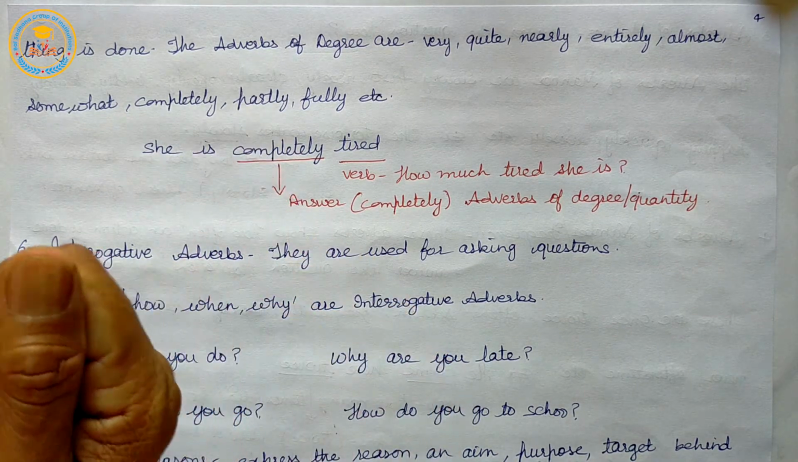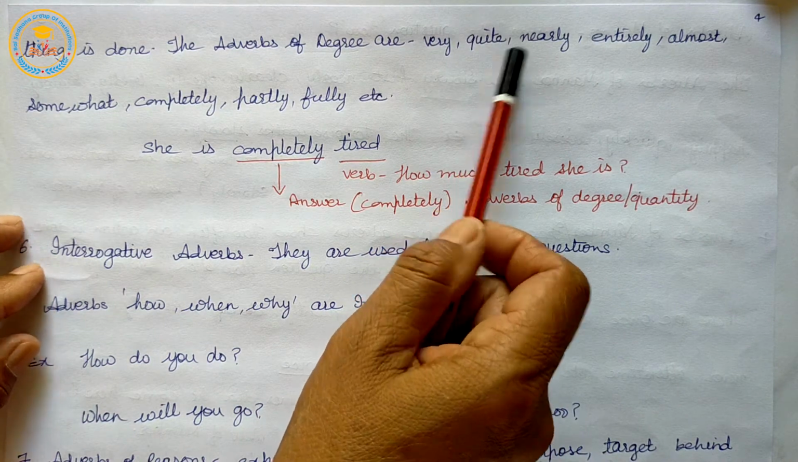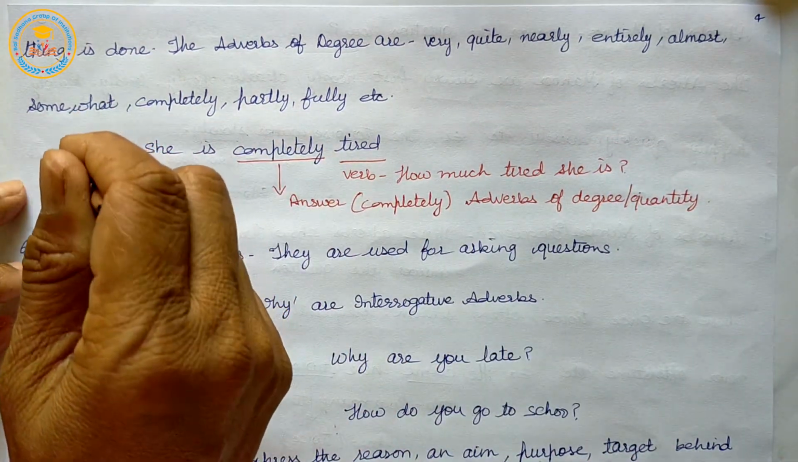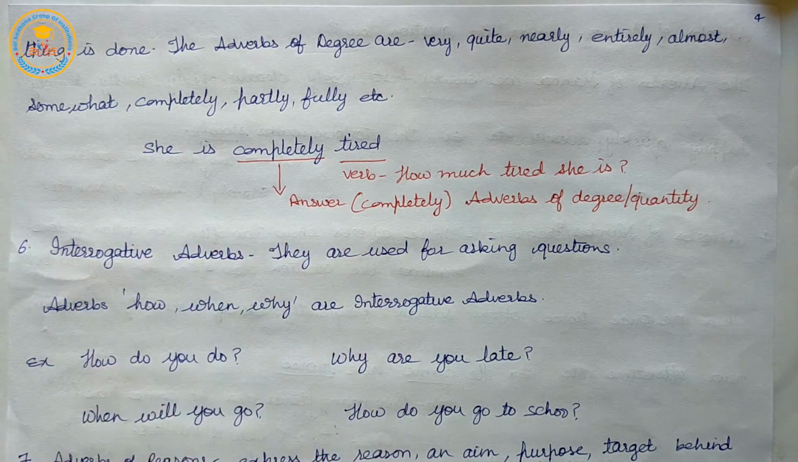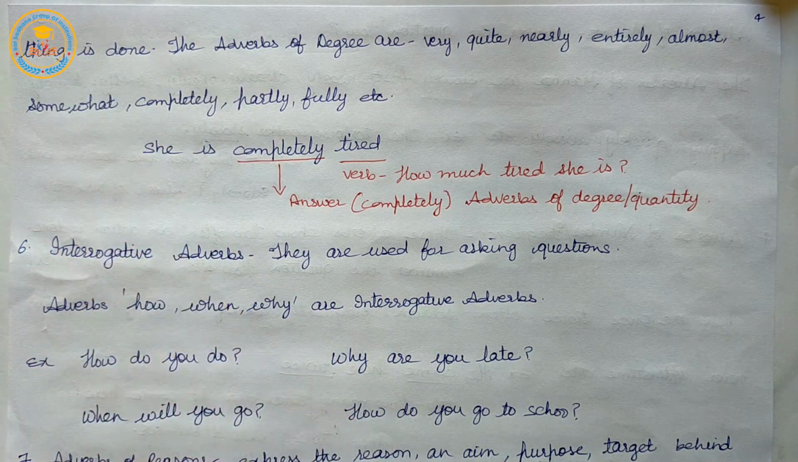The adverbs of degree are very, quite, nearly, entirely, almost, somewhat, completely, partly, or fully. The adverbs of degree answer the question how much, at what extent.